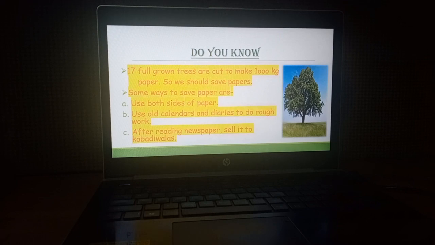So this is how we can save paper, and by saving paper we can save trees. We can reuse paper, recycle paper, and reduce the wastage of paper. So students, always remember this thing. Always save paper as much as you can.